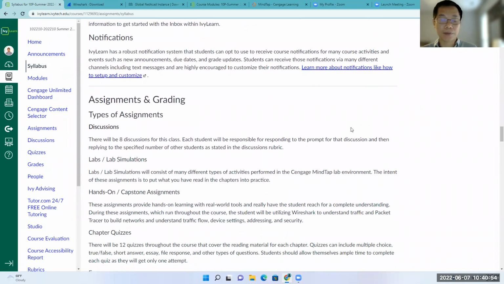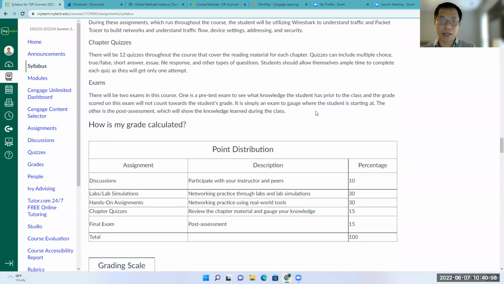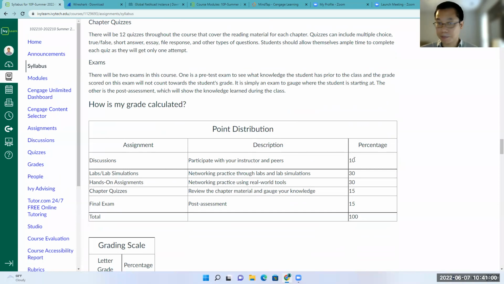Okay, so you have some information about assignment and grading. For this class, you have discussion at 10%. You have the lab and the lab simulation, where you work with the virtual machine in MyLab here. You have 30% hands-on assignments, 30% chapter quizzes, 15% final exam, and the 15 here. So in total, we have 100.